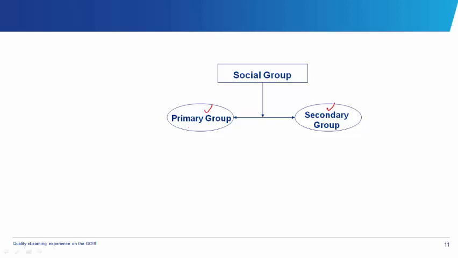Now for the primary, those are people around you that you know very well. For example, your family. These are people that you have close connections with. And the secondary ones are the ones you don't have a very personal or close connection with. Let's say the governor of the state, all the politicians, some people in your school, you don't know them personally. So that's the secondary group. So the primary group is more of the family and the close religious bodies. Okay? Now let's look at the primary group.